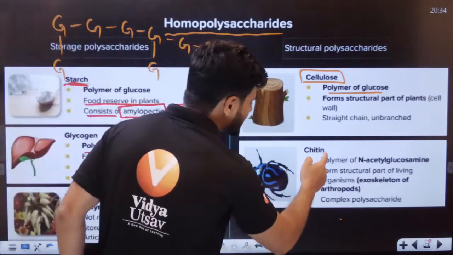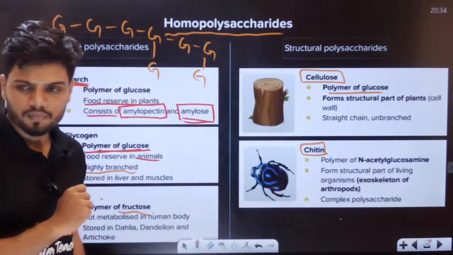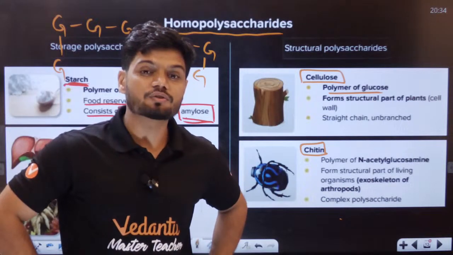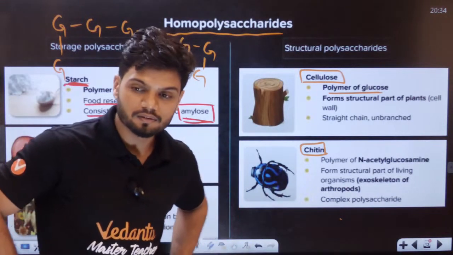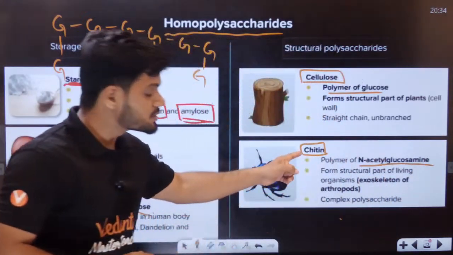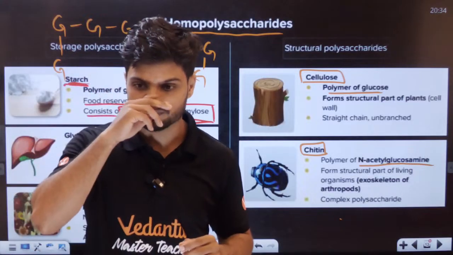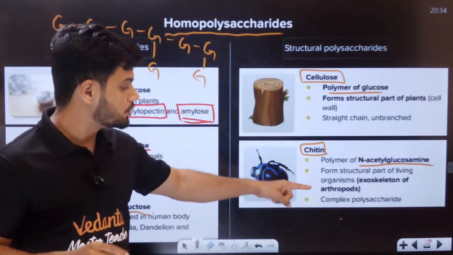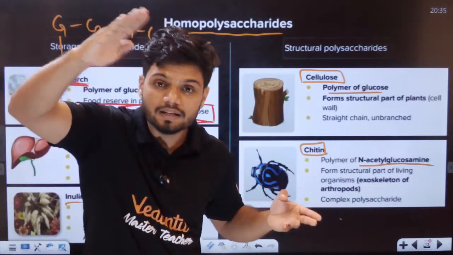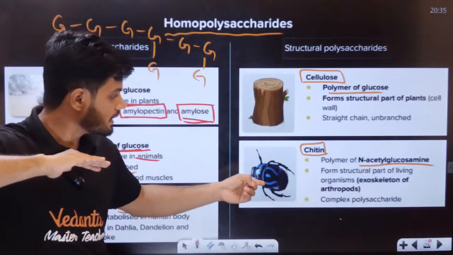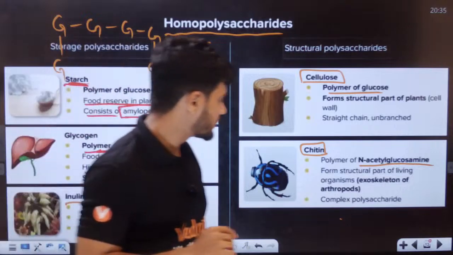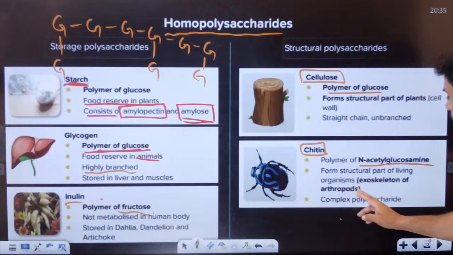Then student, there is chitin. Students, can anyone tell me where have you studied about chitin? Have you studied about chitin somewhere? It is present in the case of your, anyway students, chitin. Chitin is a polymer of N-acetyl glucosamine. Okay, it is present in the arthropods, in fungi also. Yes or no? Right? Chitin is also present in your exoskeleton. The outer covering of a cockroach is also made up of chitin. That is the exoskeleton of your arthropods.